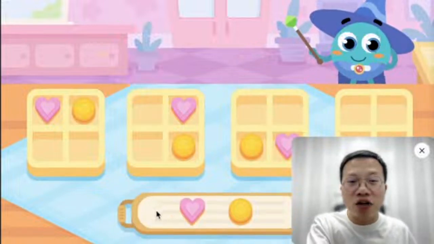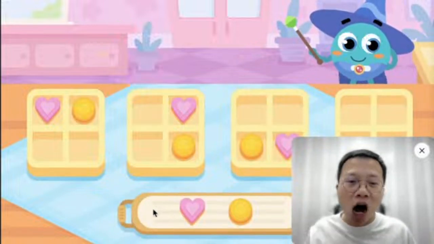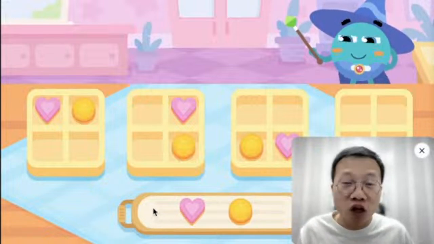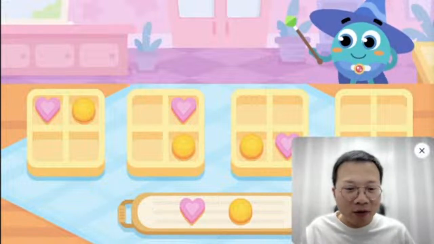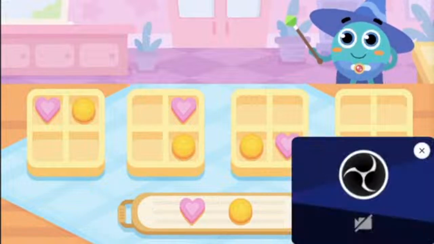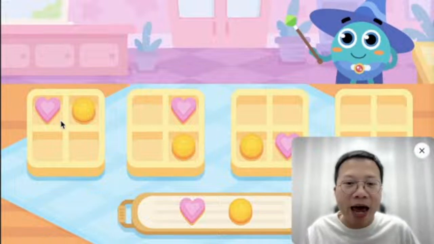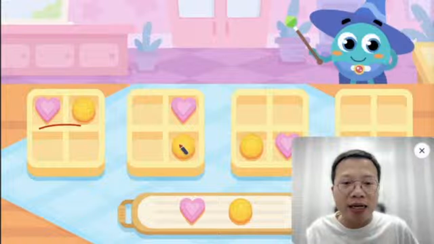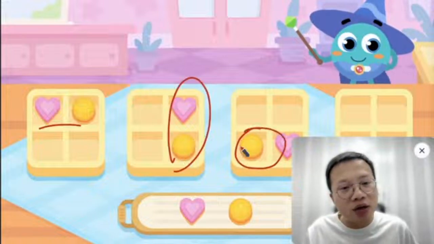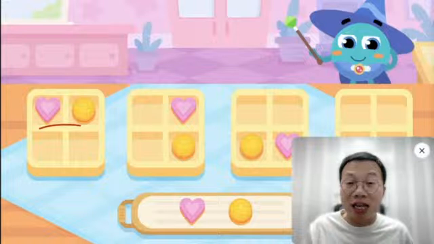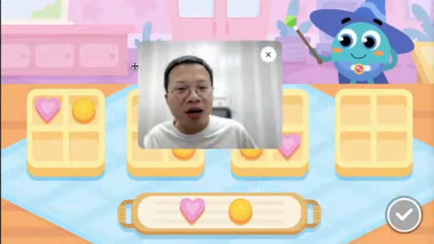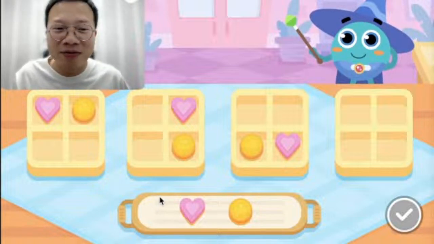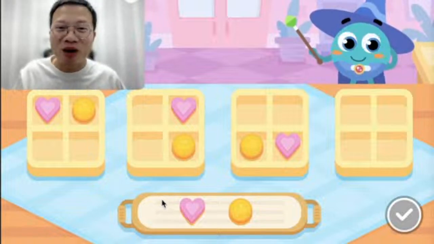Here we have some cookies, right? And they are put in a certain pattern. The first one has the heart and the circle. The second one has the heart and the circle like this. And then we have a heart and a circle like this. So what is the last one? Can you find out the pattern? You can take a look by yourself.